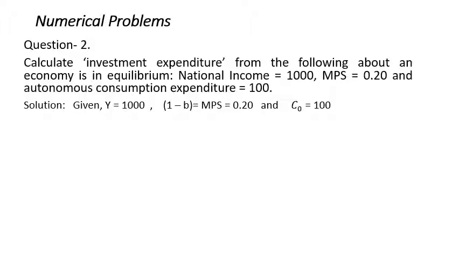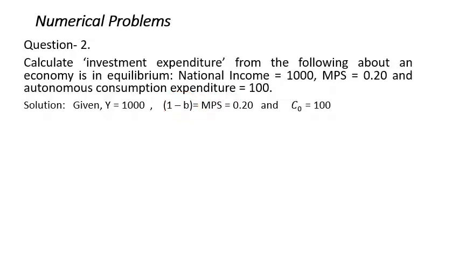MPS means 1 minus b. We have learned it in the savings function in the previous lesson. So 1 minus b is equal to MPS, which is given in your question as 0.20. Autonomous consumption expenditure is given as 100.